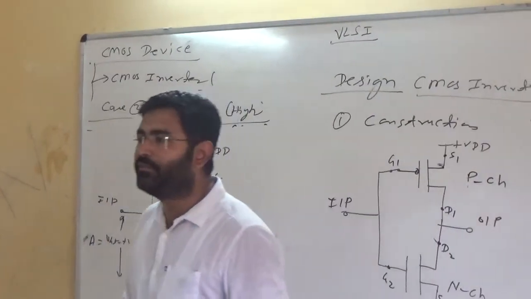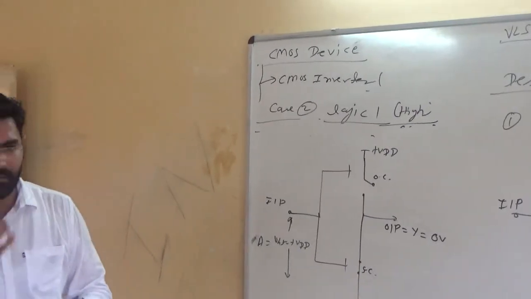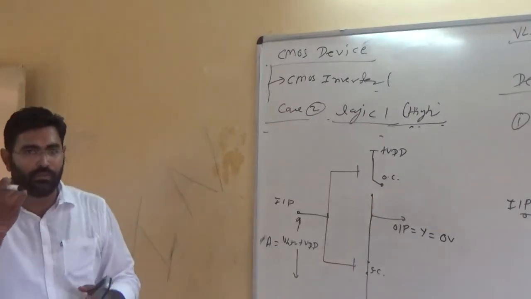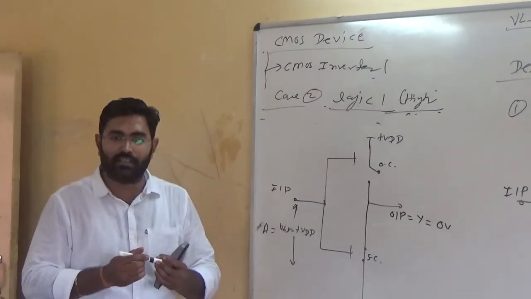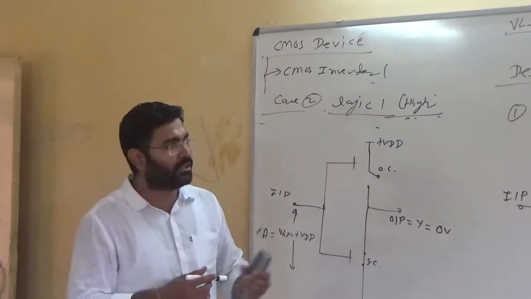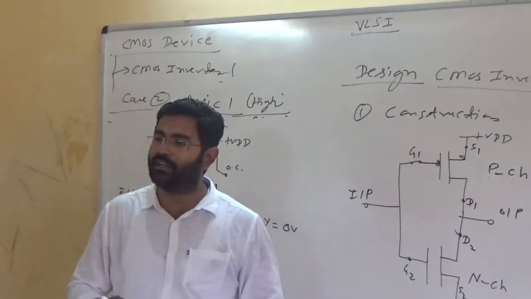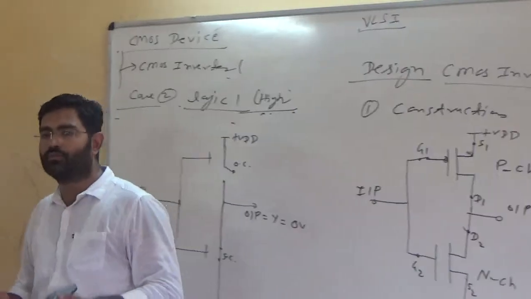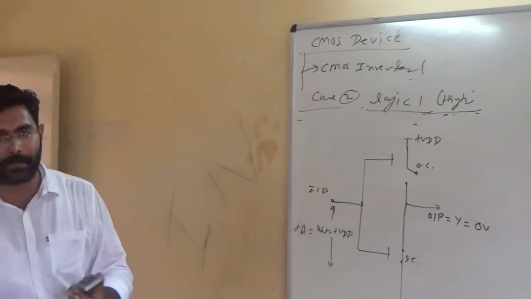Actually, I am getting a question from your side. Anybody? Do you know when we are providing logic 0 or minus VDD, in such a case the P-type MOSFET will get on and the N-type MOSFET will get off. How many of you know about this? Anybody? Do you really know about this?